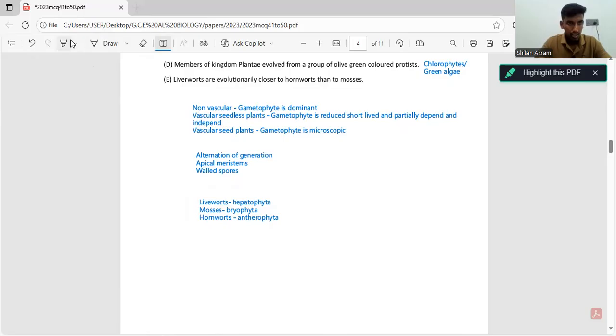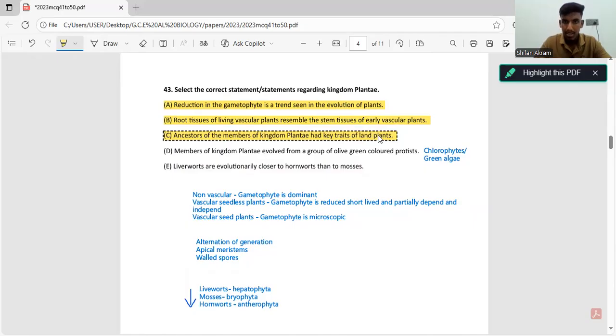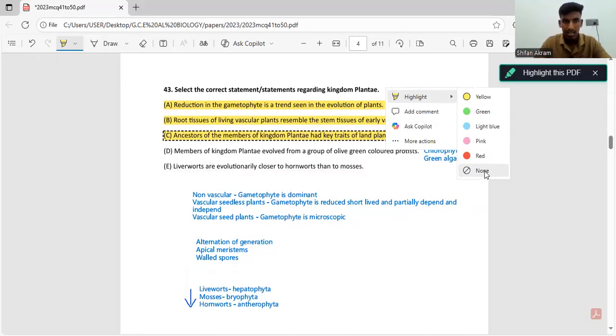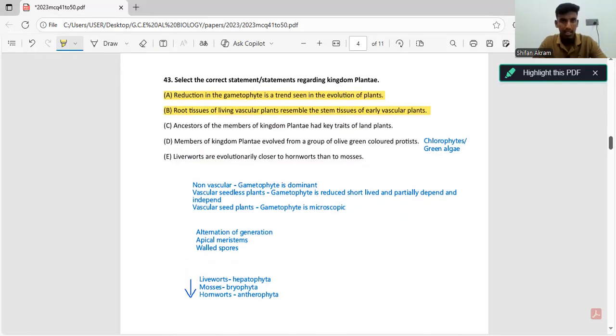This is the order of evolution: first liverworts arrived, then mosses, then hornworts. Here they are saying liverworts are evolutionarily closer to hornworts than to mosses, but liverworts are evolutionarily closer to mosses, not hornworts. This statement is wrong. So the correct statements are A and B: reduction of gametophytes.